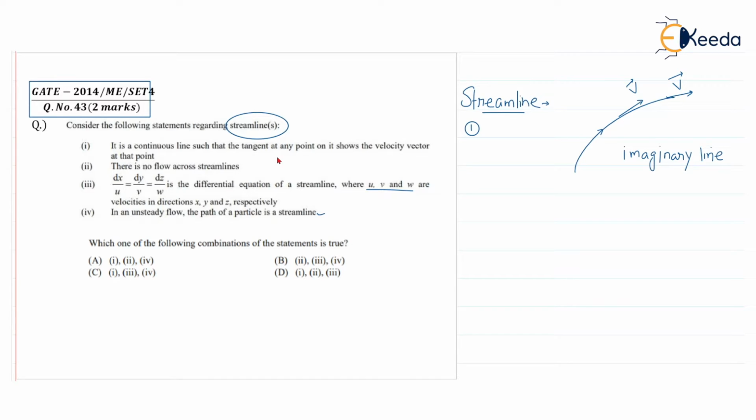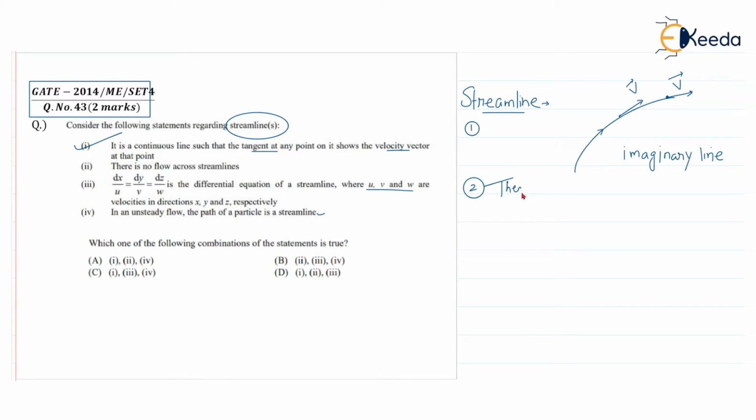So streamline is an imaginary line drawn in any flow field such that tangent drawn to it at any point gives you the direction of velocity vector at that point. That means each and every point on the streamline is capable of giving the direction of velocity vector at that point. So definitely the first point is correct. It is a continuous line such that tangent at any point on it shows the velocity vector at that point. Now, the second point is that there is no cross flow across a streamline.